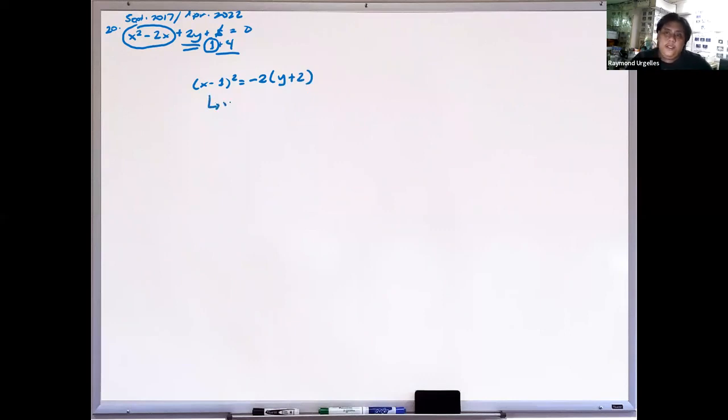So as you can see here, the vertex is located at positive 1, negative 2. And this opens downward. So x yung naka-square, negative.